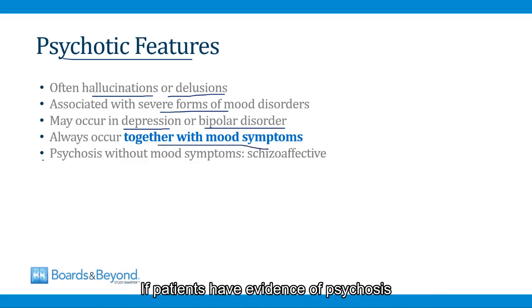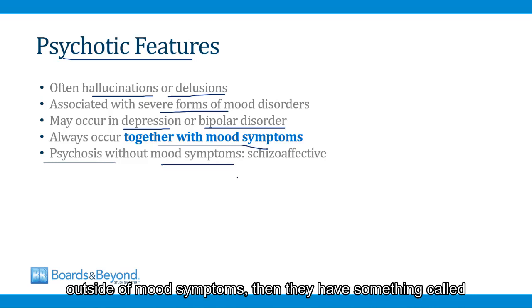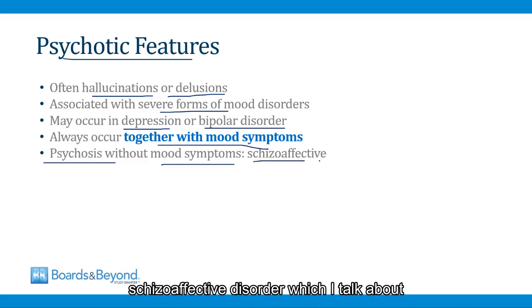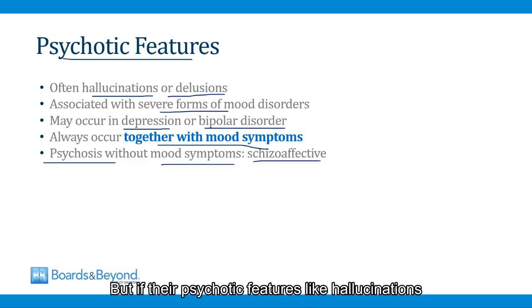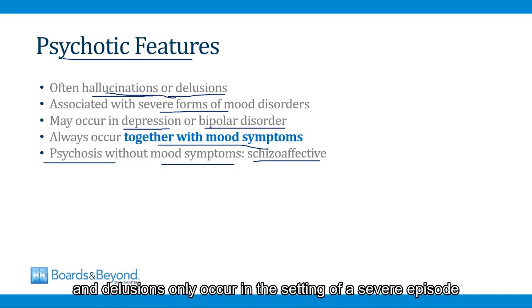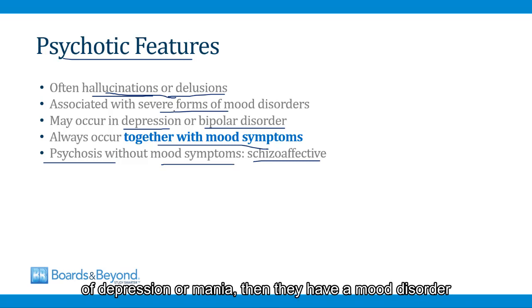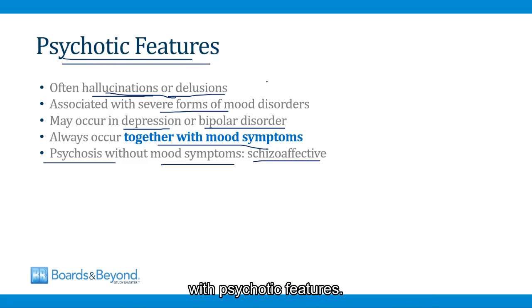If patients have evidence of psychosis outside of mood symptoms, then they have something called schizoaffective disorder, which I talk about in the video on psychotic disorders. But if their psychotic features like hallucinations and delusions only occur in the setting of a severe episode of depression or mania, then they have a mood disorder with psychotic features.